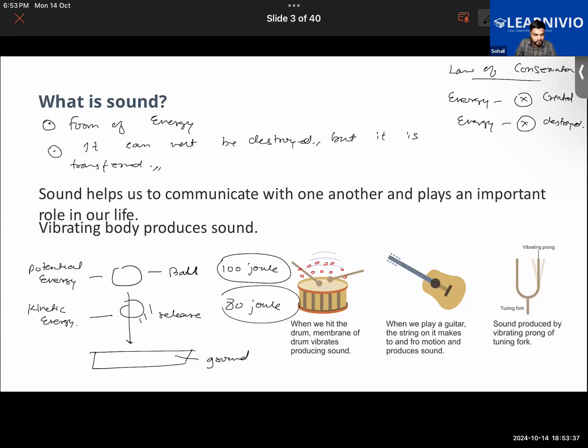So here, energy is basically transformed from one form to another. One cannot create or destroy energy, but one can transform one form of energy into another, such as sound energy.